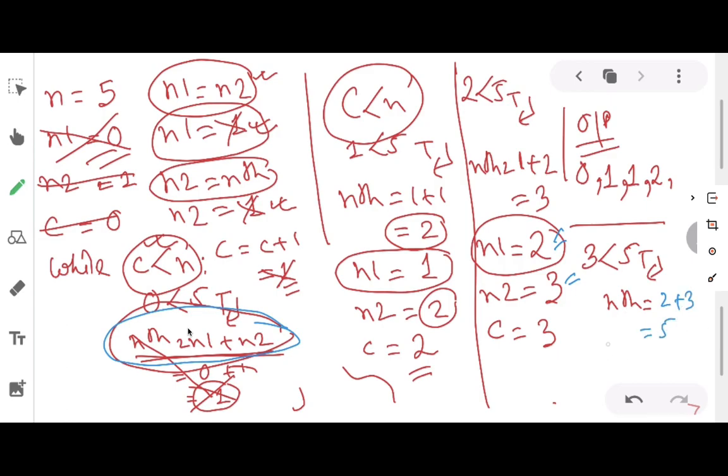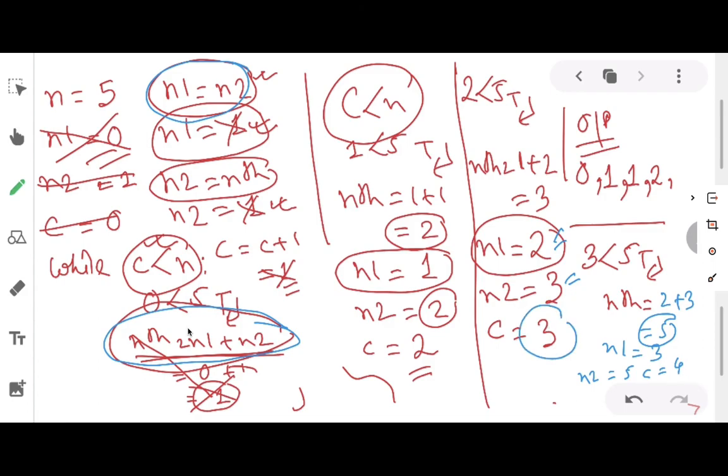After that we have n1 equals n2. What is n2 now? n2 is 3. So n1 will be 3 now. Then n2 equals nth. What is nth now? nth is 5 now. After that, we'll update the counter, c equals c plus 1. It is 4 now, because previously it was 3. 3 plus 1 is 4.